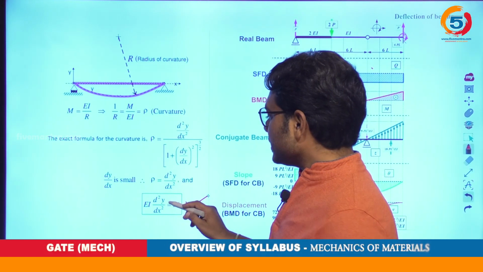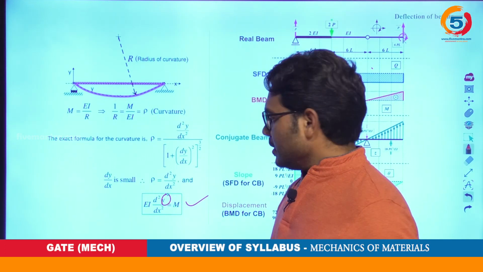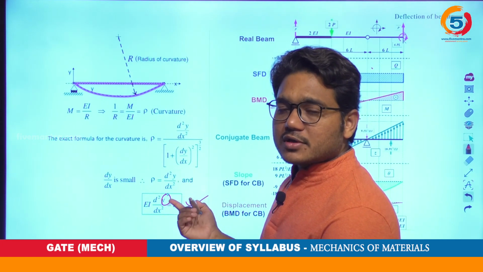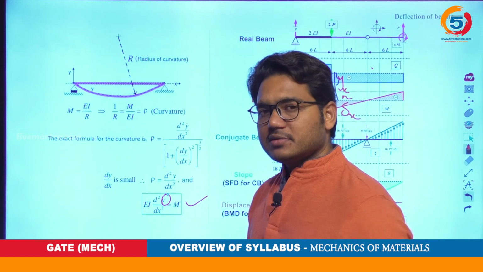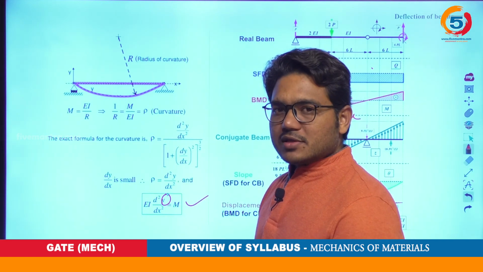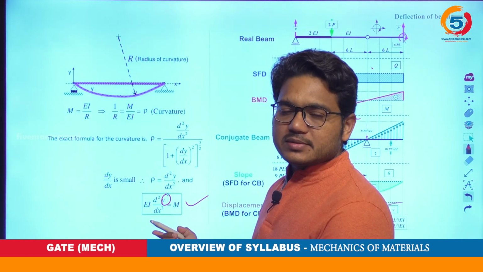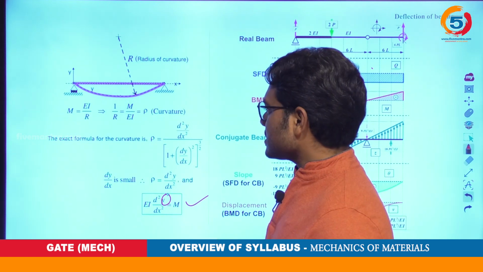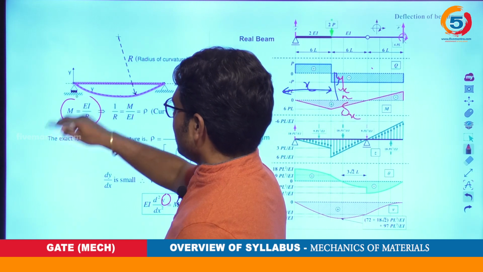Upon integration, what we require is the deflection. The differential equation is of order 2, so we need to integrate twice to get the deflection. If we integrate it once we get the slope, and if we integrate it twice we get the deflection.